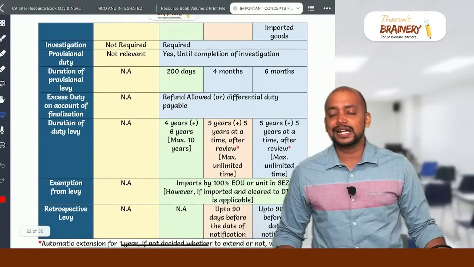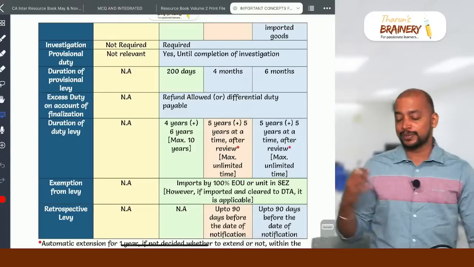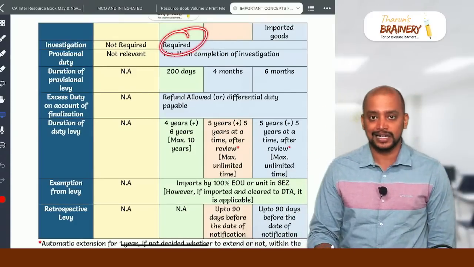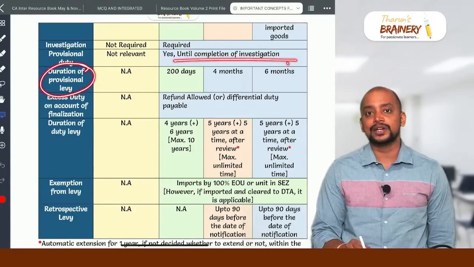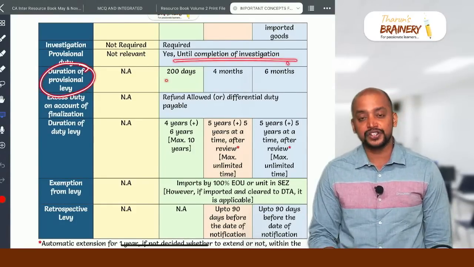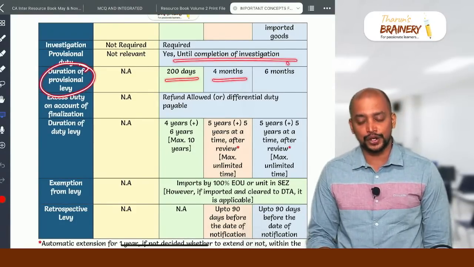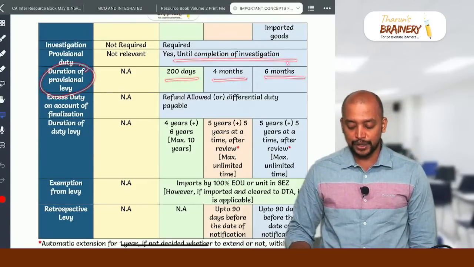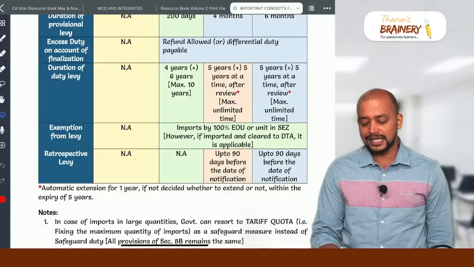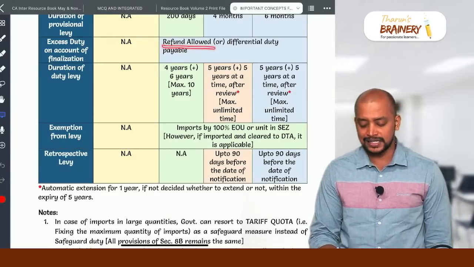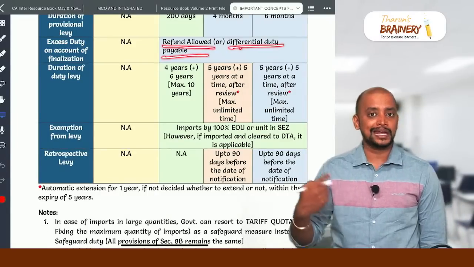Then investigation is not required in case of protective duty, but investigation is required in case of other three. And until the completion of that investigation, a provisional duty can be levied. Safeguard duty provisional for 200 days, anti-subsidy duty 4 months, and anti-dumping duty will be for 6 months. And whenever finalization happens, either we will get the refund if we have paid excess in provisional, or we will have to pay differential duty.